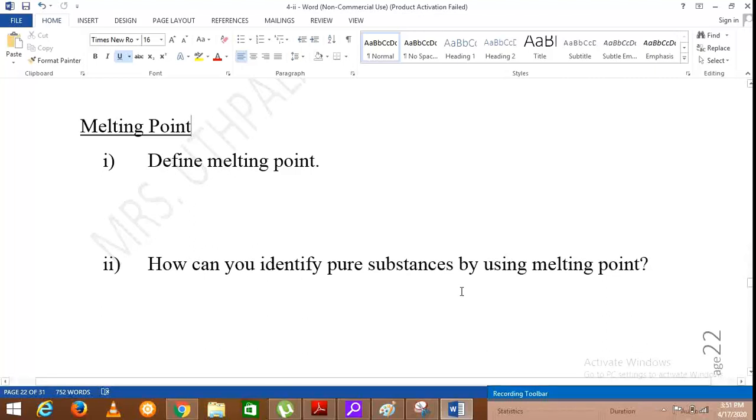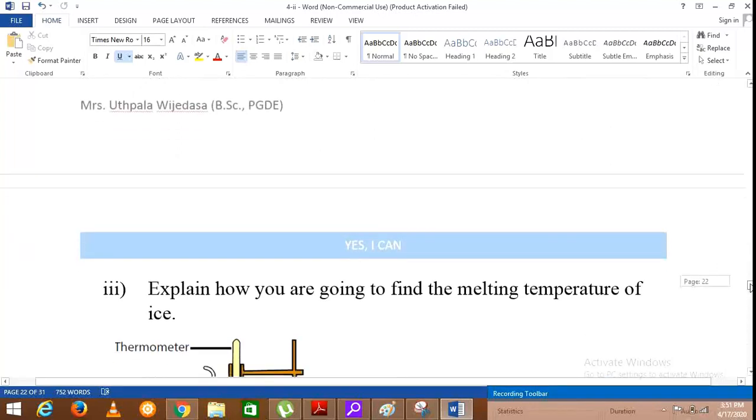So here you can write: a pure substance has a fixed melting point. When a substance is mixed with impurities, its melting point changes. Therefore, we can find the purity of a substance by using the melting point.